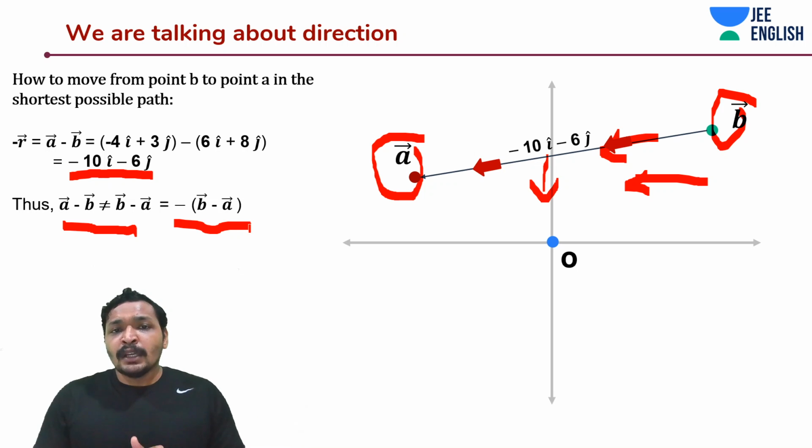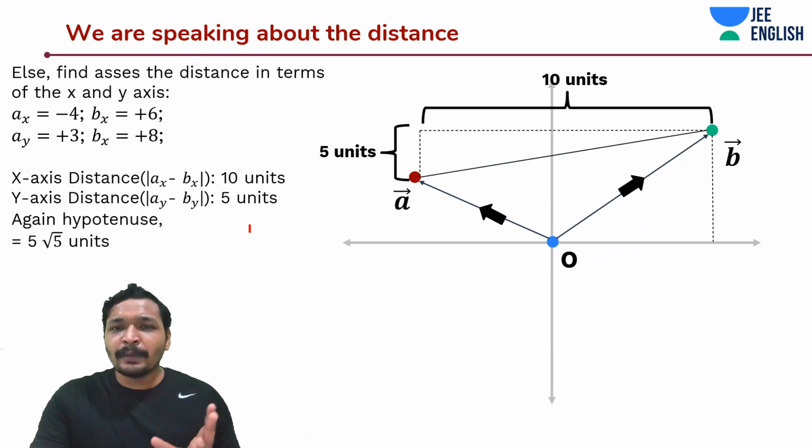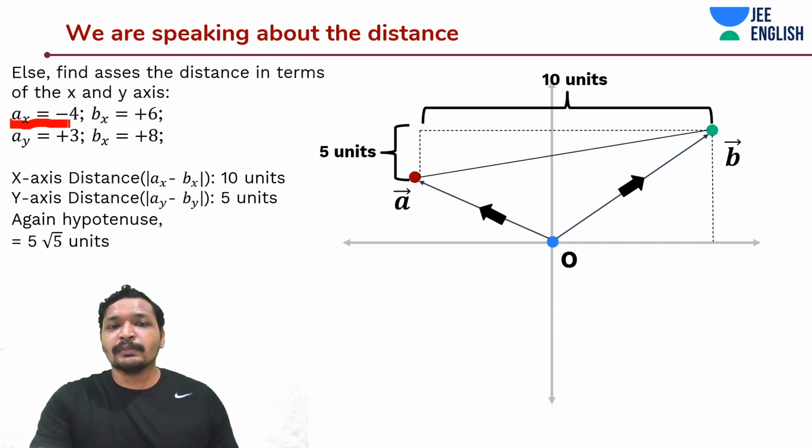In fact, A minus B is equal to minus (B minus A). And this is it. So this was as simple as vector, but how about, I want to calculate the distance between these 2 points. There is another little complex way where I would write Ax is equal to minus 4 because it was minus 4 units away from y-axis, and Bx is equal to plus 6, which means the x distance between them is 10 units.